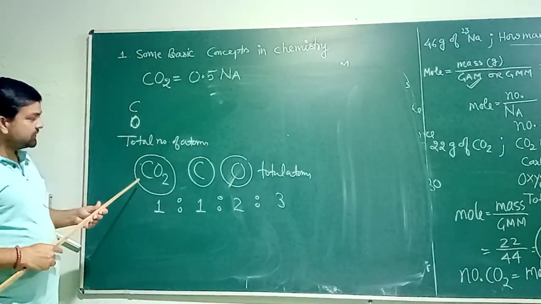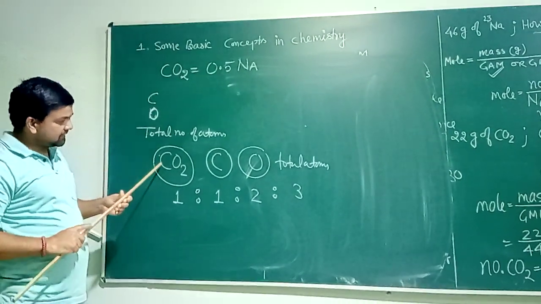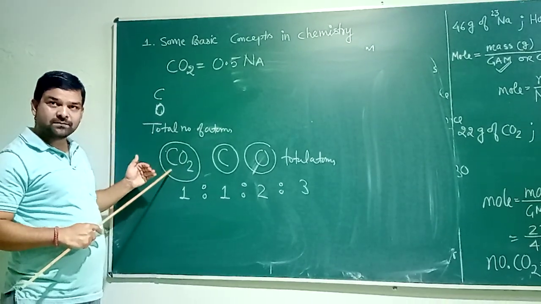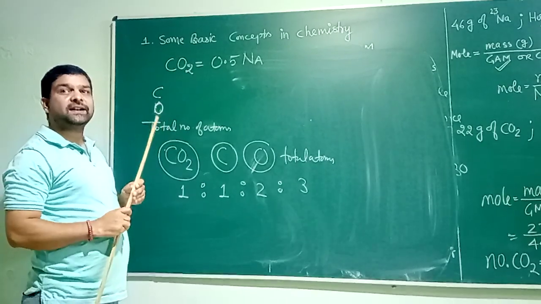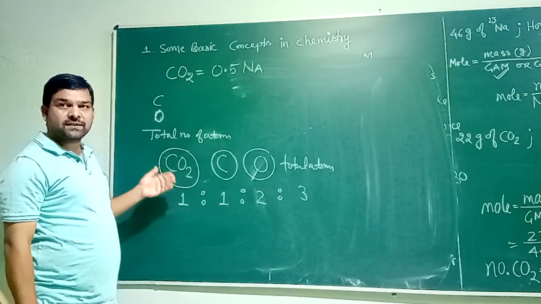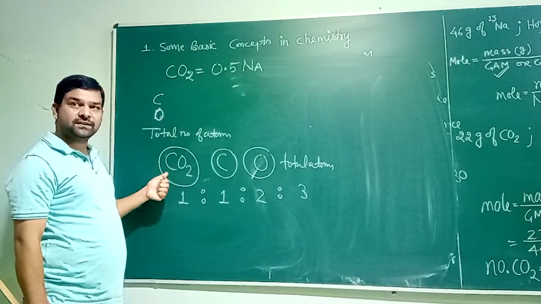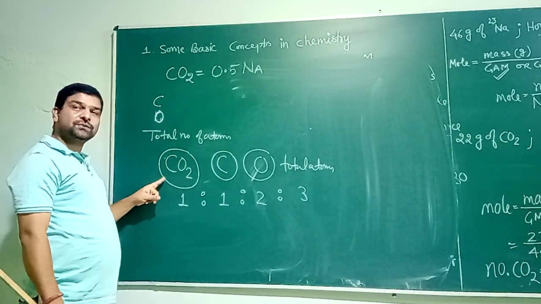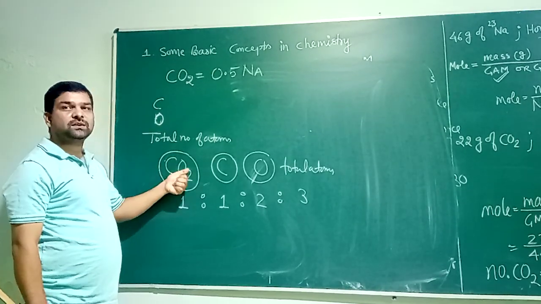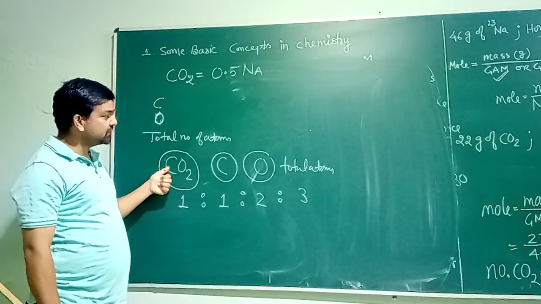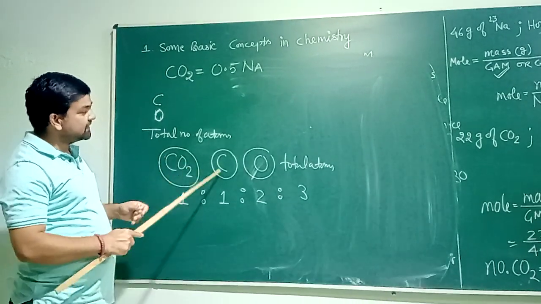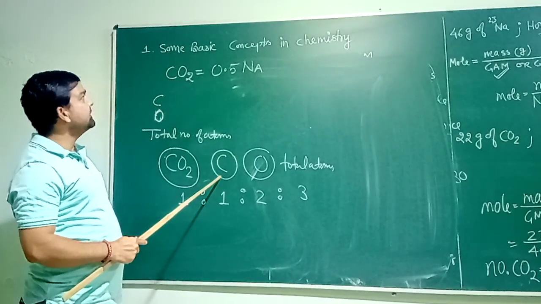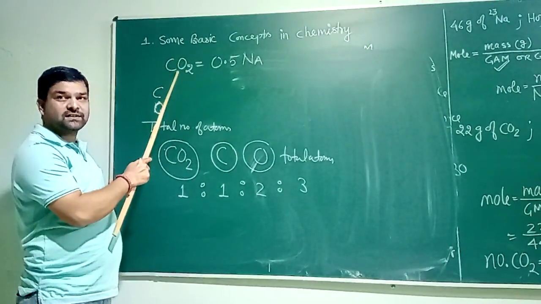It is a simple unitary method. Once again look here. Carbon dioxide has one carbon atom. If I write 10 molecules of carbon dioxide, then it consists of 10 carbon atoms. If I write 100 times carbon dioxide, it will have 100 carbon atoms. The number of oxygen atoms is always twice the number of CO2 molecules, and total atoms will be 3 times as compared to CO2 molecules. So use this type of unitary method to get the answer for atoms if you are given a molecule like CO2.